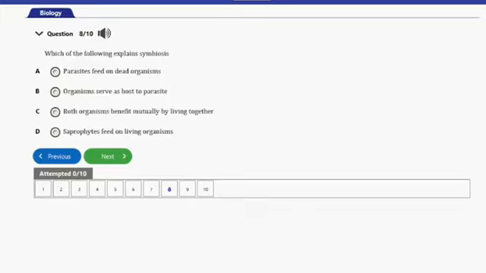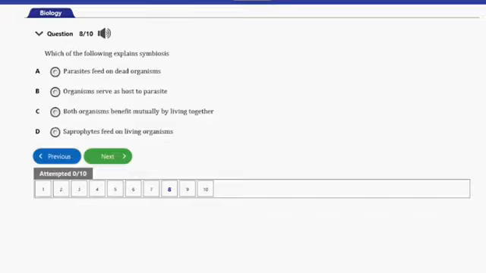It says, which of the following explains symbiosis? We have A, parasites feed on dead organisms, B, organisms serve as hosts to parasites, C, both organisms benefit mutually by living together, D, saprophytes feed on living organisms.